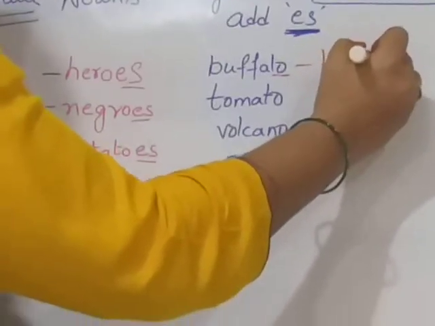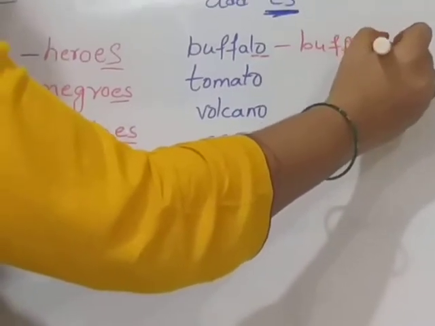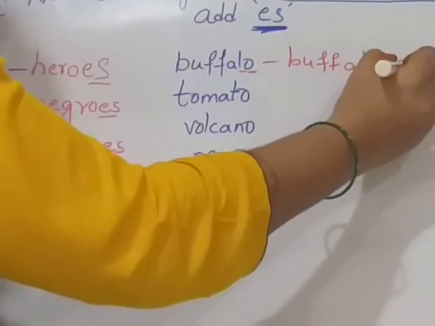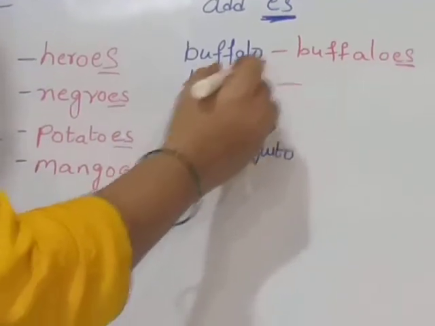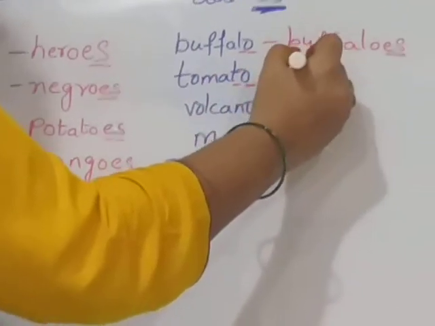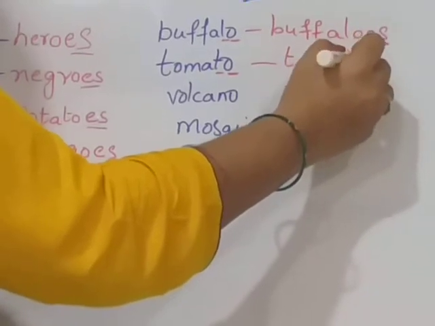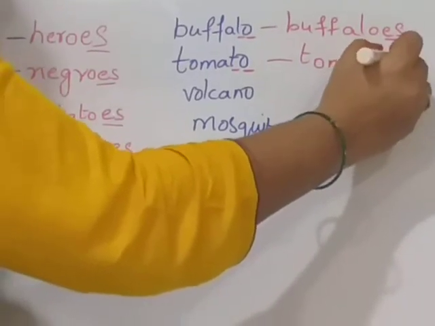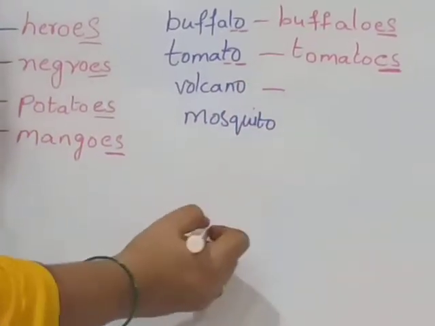Buffalo. B-U-F-F-A-L-O-E-S for plural form. Buffaloes. Tomato. T consonant plus O. T-O-M-A-T-O for plural form. E-S. Tomatoes. Volcano.